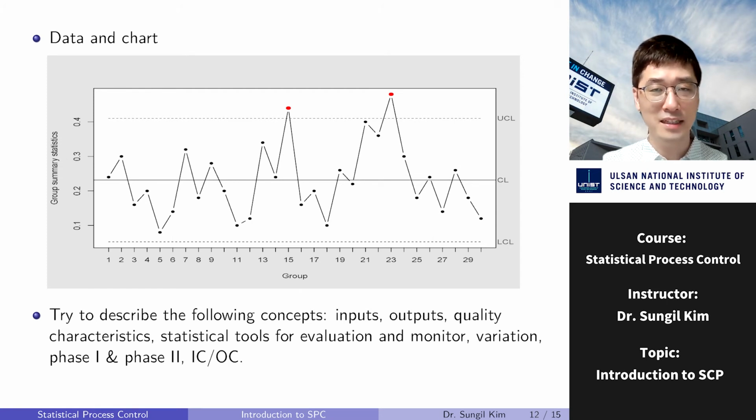Now the question is to describe the following concepts using this example: input and output of the production process, what are the quality characteristics in this case, and special statistical tools for evaluation and monitoring, variation, phase 1 and phase 2, what is in control and out of control. Try to describe these concepts using this example.